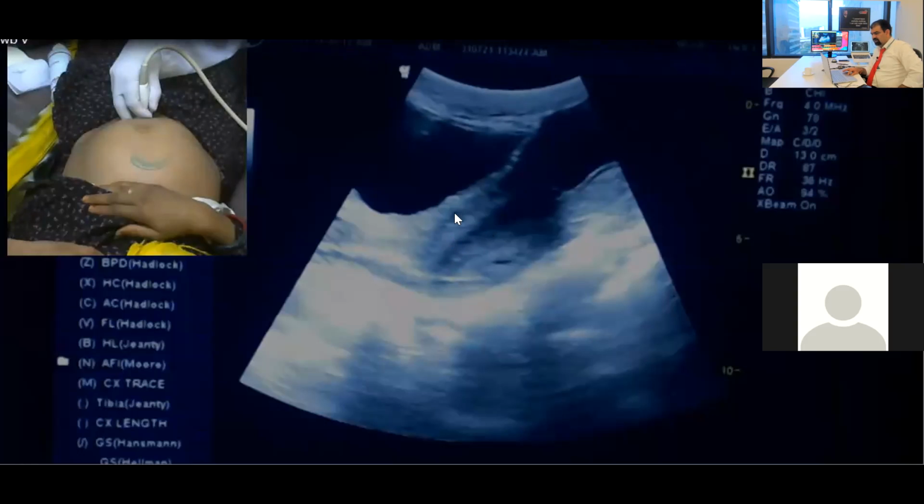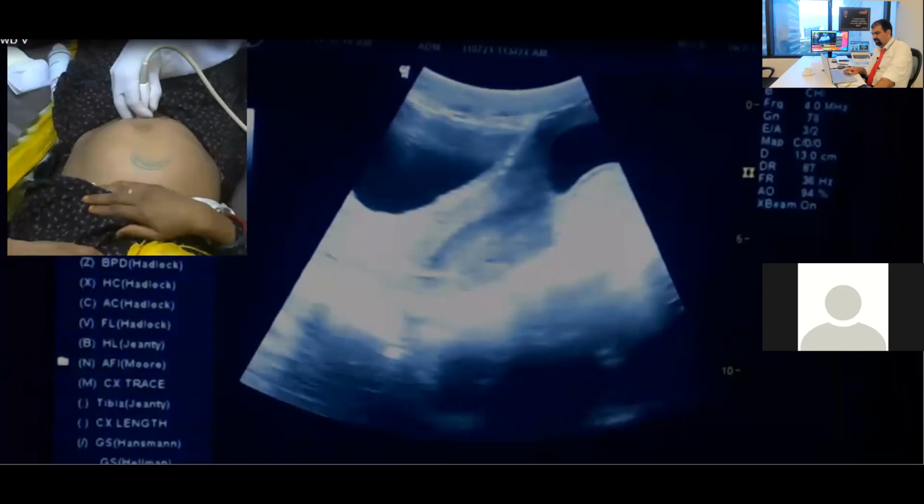Yes, sir, this is the cervical wall. This is the anterior and this is the posterior. Anyhow, this is the cervix. If I have to measure the length of the cervix, I will measure from here to here. So this will be the external os and this will be the internal os. Am I right? Yes, sir. Now see how it is scanning on a live patient.